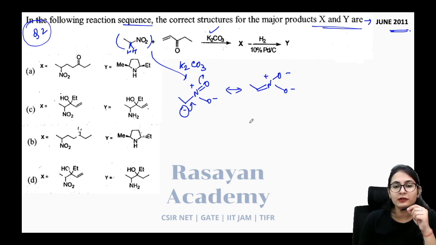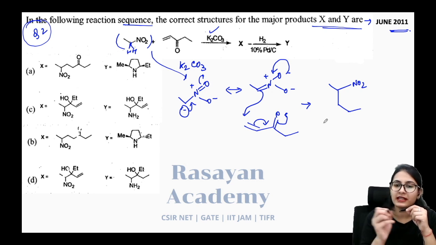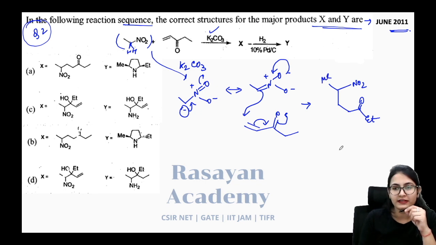And now what is it going to do? It is going to do the Michael addition towards this molecule. The nitroenolate is going to do Michael addition towards this molecule, and the connectivity is somehow going to be like this. Alright. So let's say this is O minus, but once again it is going to grab a proton from the system, and I can directly write this molecule over here. There is going to be this ethyl group on this side and one methyl group on this side.